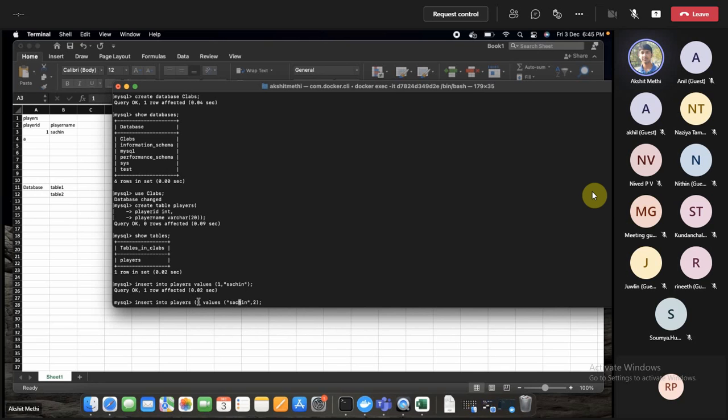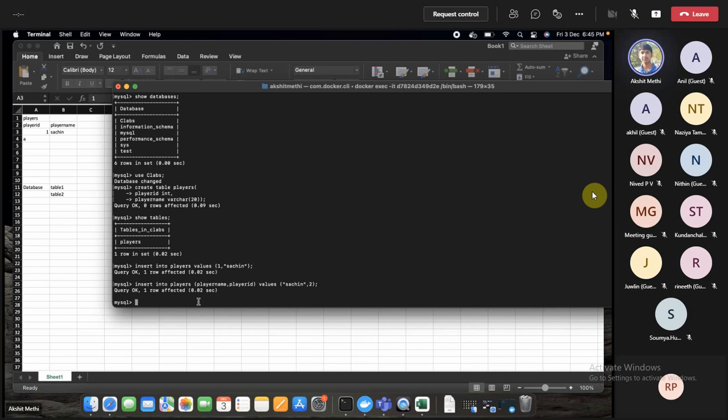So what I can do is just say that the first value belongs to my player name and the second value belongs to my player ID. So this will still work fine and it will enter in the correct positions. Now we have two records in this table, and we want to see the records.